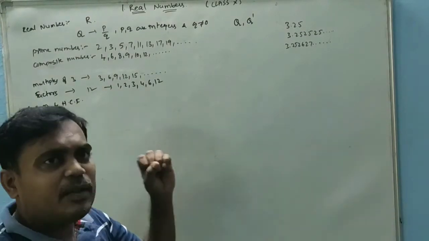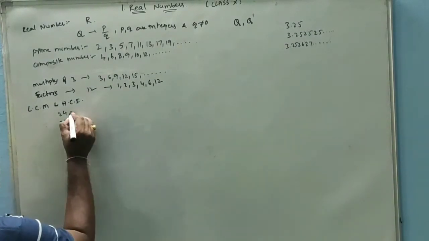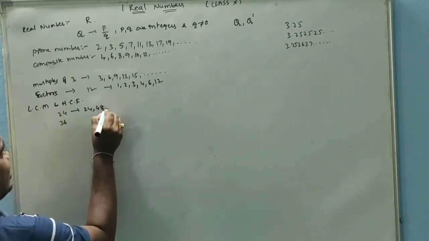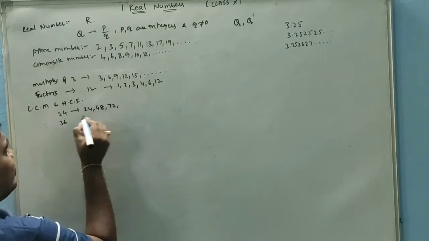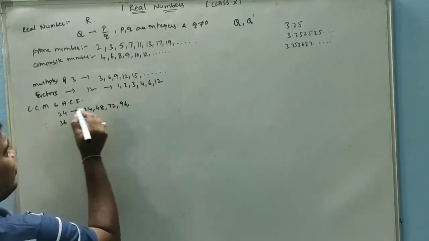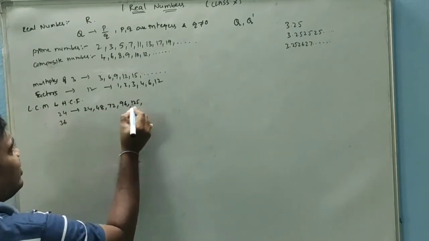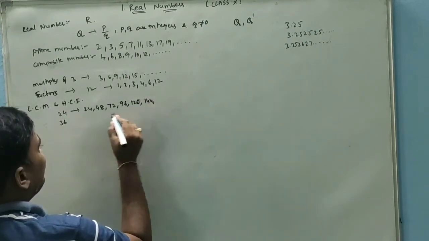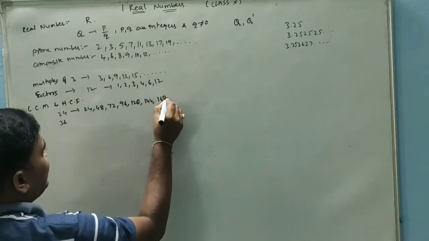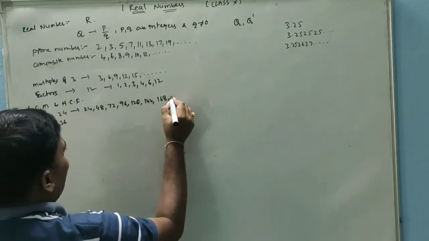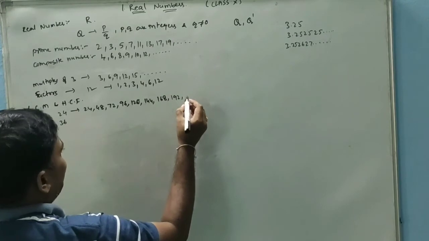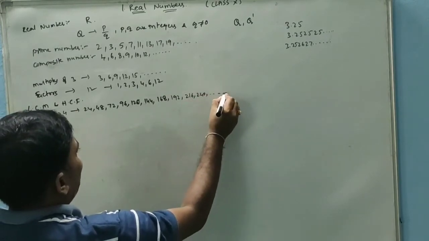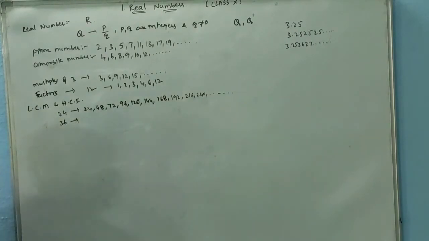I want to write the multiples of 24. So 24 table: 24, 24 into 2 is 48, 24 into 3 is 72, 24 into 4 is 96, 24 into 5 is 120, 24 into 6 is 144, into 7 is 168, into 8 is 192, into 9 is 216, into 10 is 240, and so on like this.